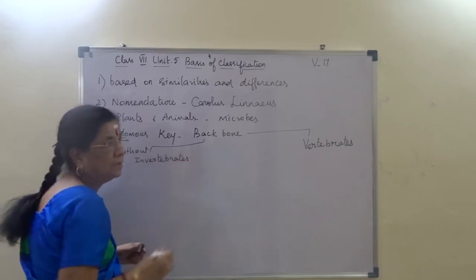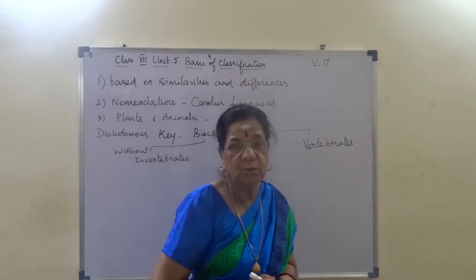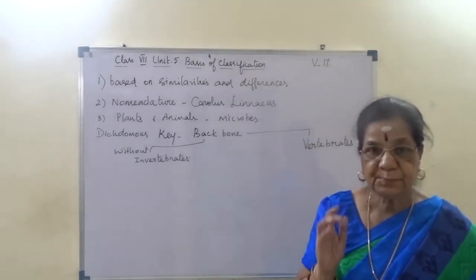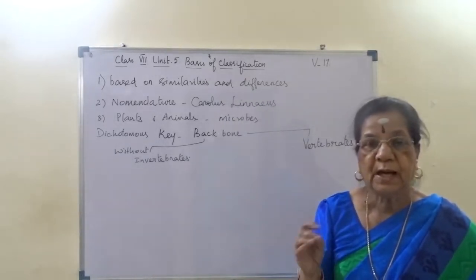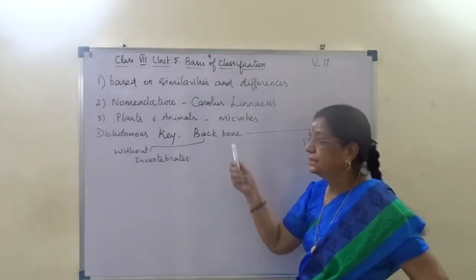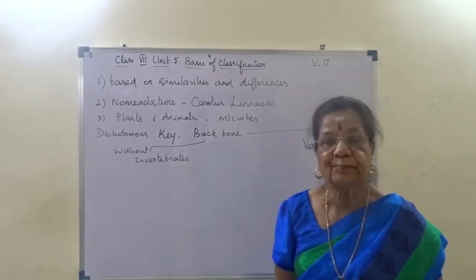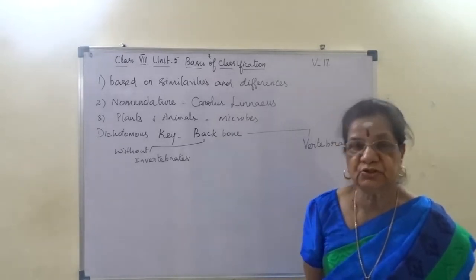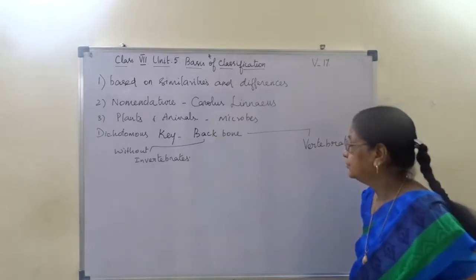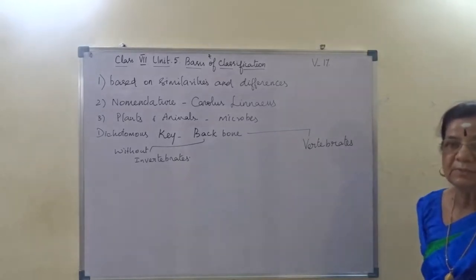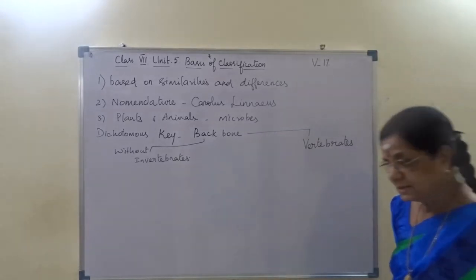I repeat, Linnaeus followed dichotomous key: a character if present in one group, absent in another group. Based on that, he has taken the character backbone, another name vertebral column. That backbone, if present, vertebrate, absent, invertebrates. I hope you remember this.